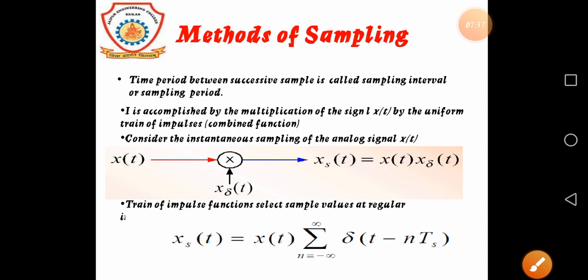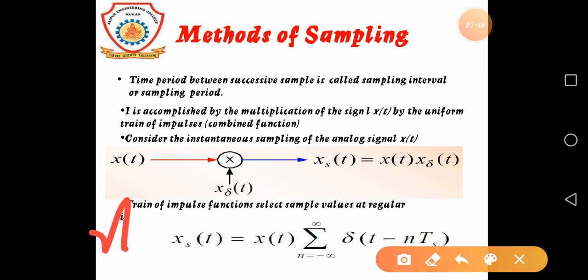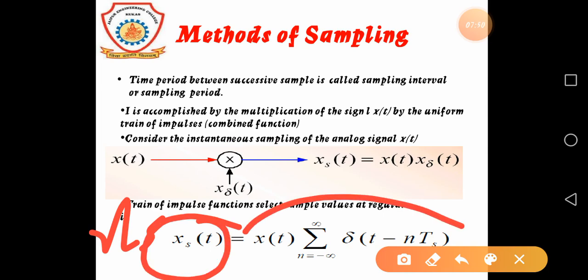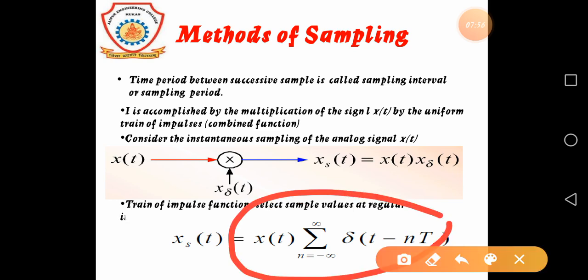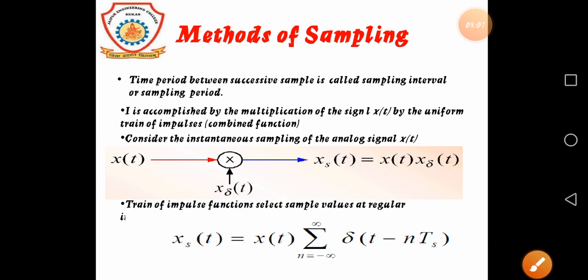Now the train of impulse functions selects sample values at regular intervals, and we represent xst as the summation over n from minus infinity to plus infinity of xt delta of t minus nTs.